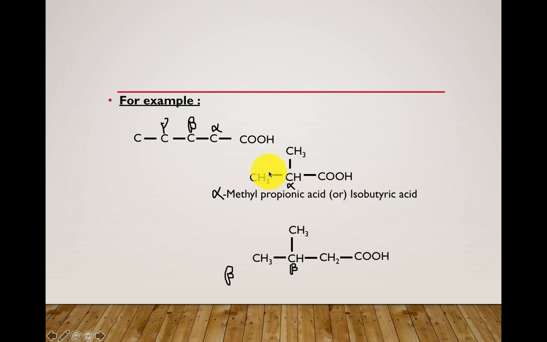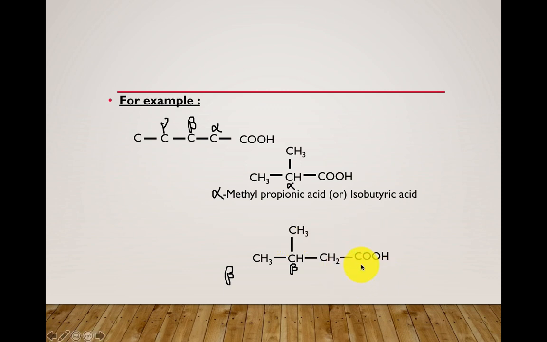Now how many carbons are present in total? 1, 2, 3 and 4. So a 4 carbon containing carboxylic acid group. What is the common name for that? Butyric acid. So it is known as isobutyric acid or alpha methyl propionic acid. In a similar manner, name this compound. See, first based on the position of the methyl group, that is either alpha or beta.